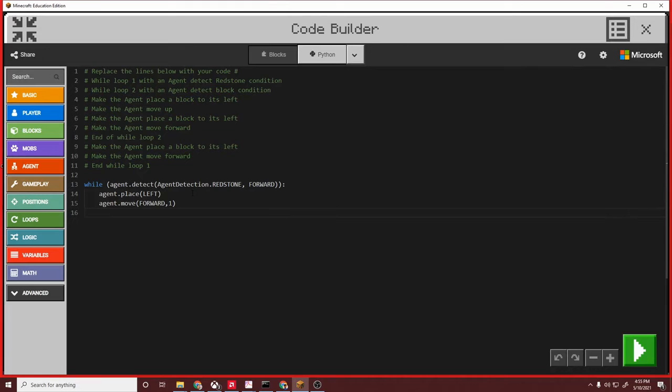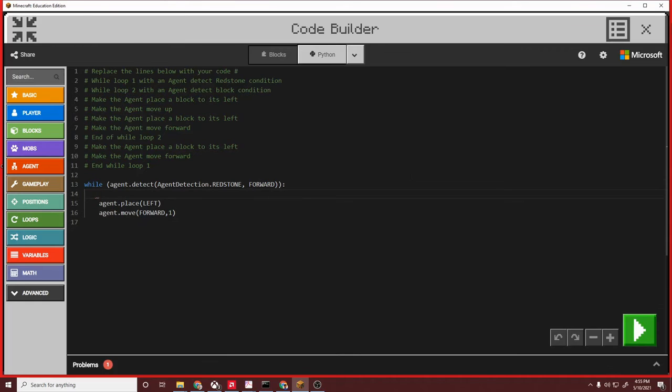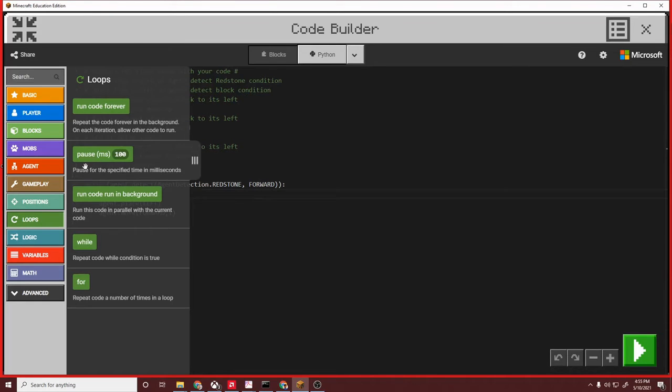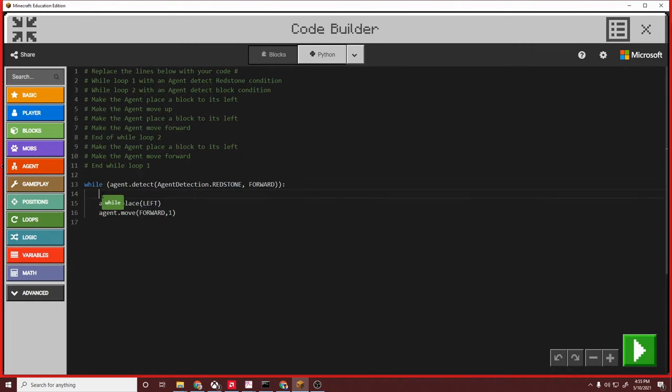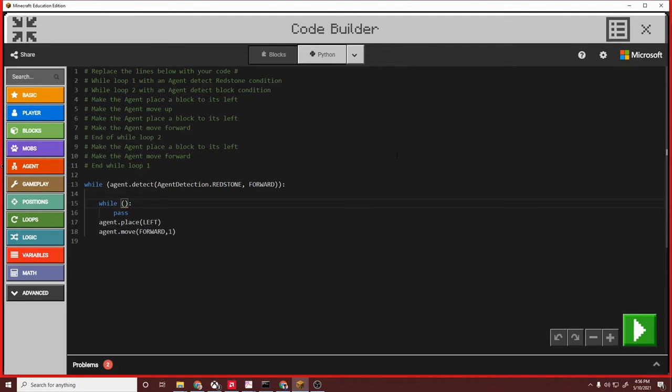So, I'm going to put in a second condition. So I'm going to say, if there's redstone in front of you, I'm going to put another loop here. While, I'll go ahead and grab it from here. While, and we'll do another agent detect here.